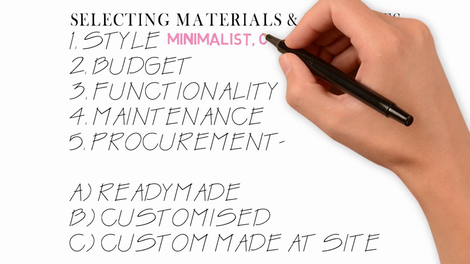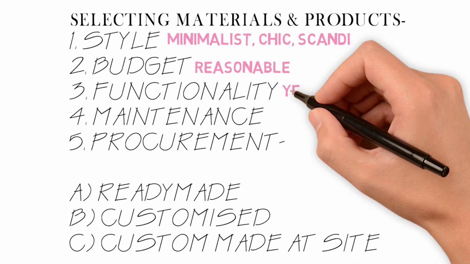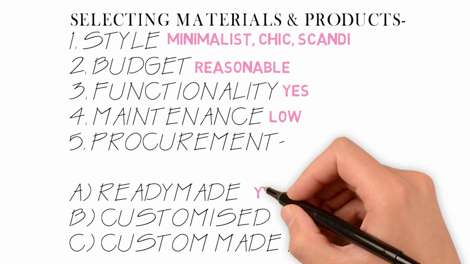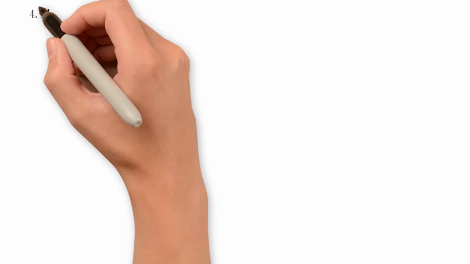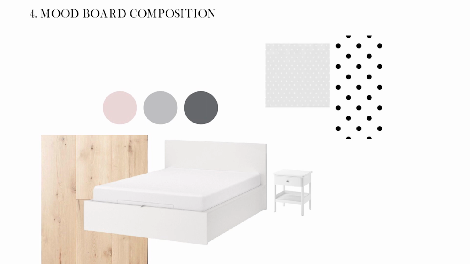So for this room, my style is minimalist, chic and Scandi. My budget is reasonable. I need functional furniture, maintenance is low, and I would like to go for ready-made furniture. So considering all these factors, I selected the materials, finishes, products and combined everything together, and here goes the mood board.